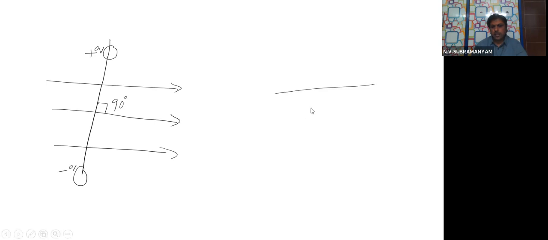Okay, see here. We know that this is the field, our field. In this, the dipole is kept perpendicularly. This is plus charge, this is minus charge. And what is the angle at which it is kept? 90 degrees. Now what are we telling? From this angle,